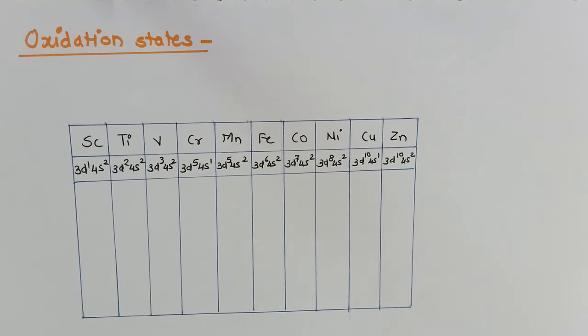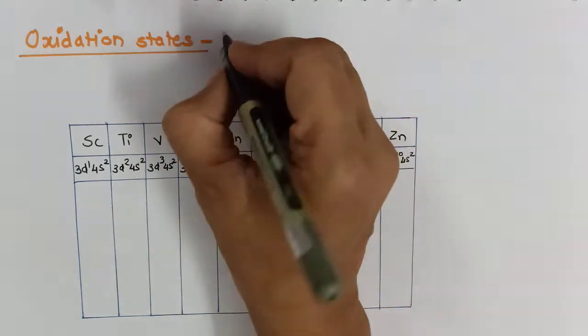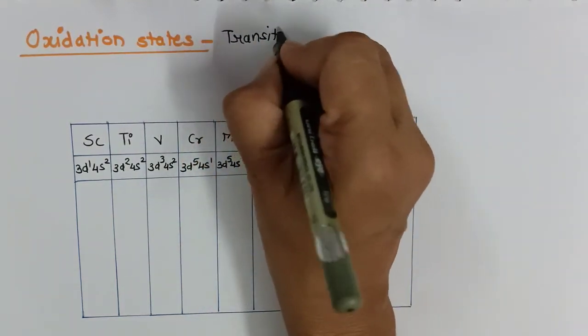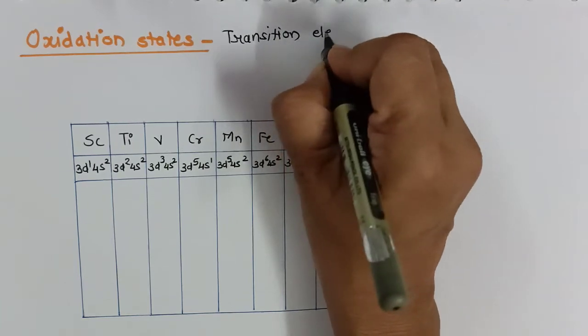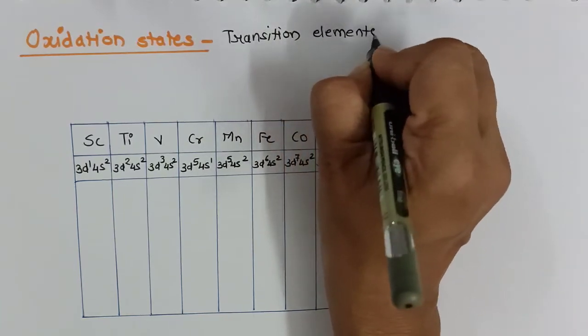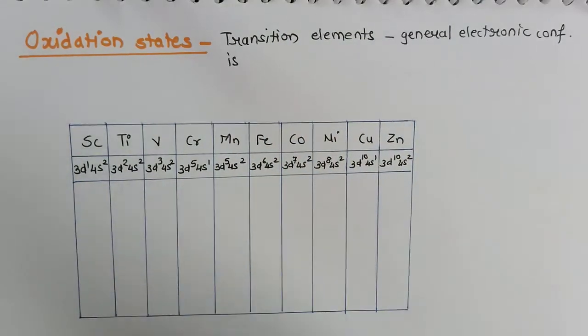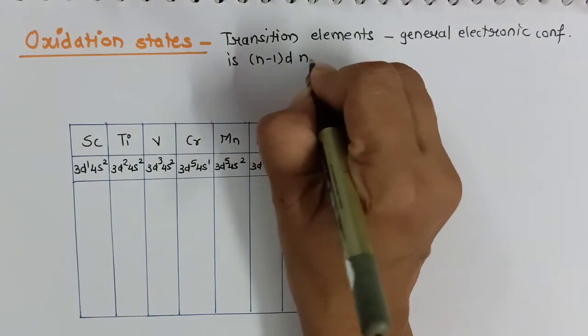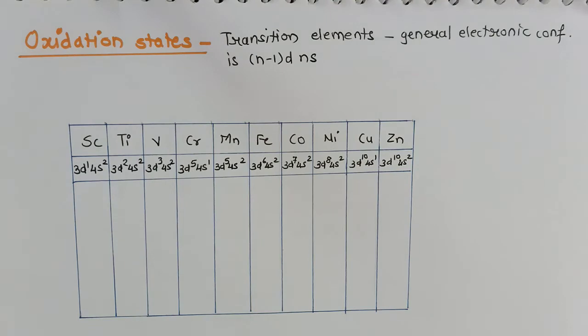The next trend that we are going to discuss is oxidation states. Again, from oxidation state, a variety of questions are asked because the transition elements show variable oxidation states. Now we know the general electronic configuration of transition elements is (n-1)d ns, that is (n-1)d 1 to 10, ns 1 to 2.